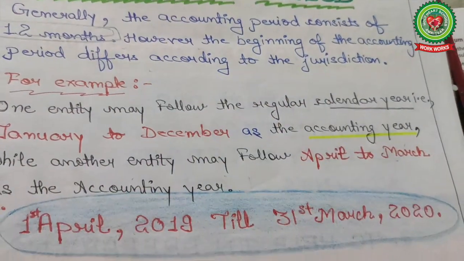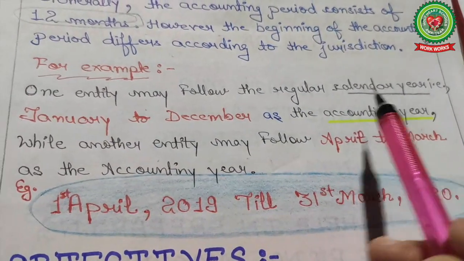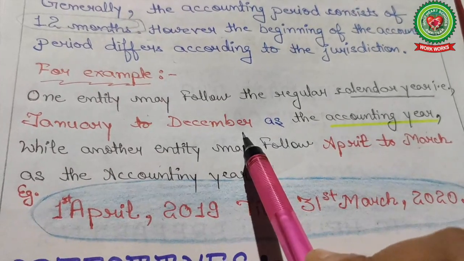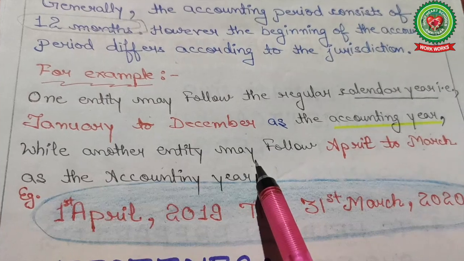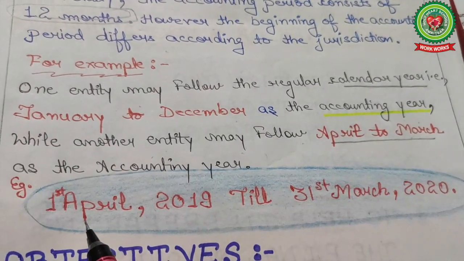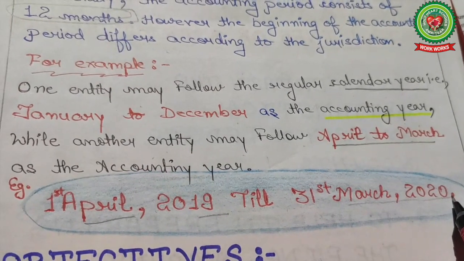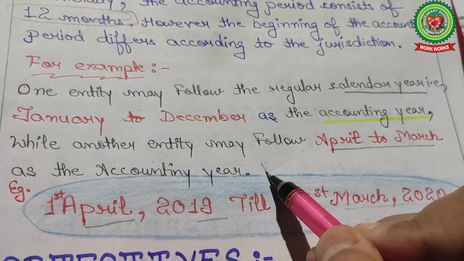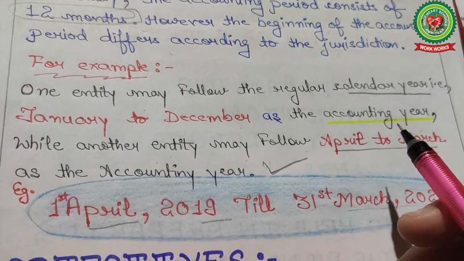For example, one entity may follow the regular calendar, like 1st January till 31st December, as the accounting period, when another entity may follow 1st April till 31st March, like 1st April 2019 till 31st March 2020 as the accounting period. Most firms maintain their accounts from 1st April till 31st March.